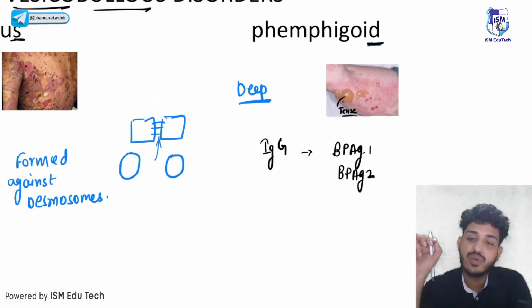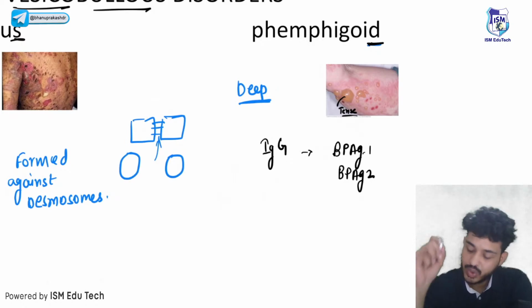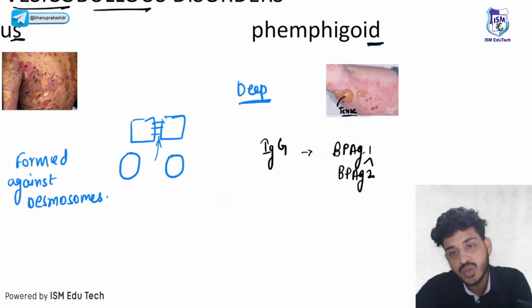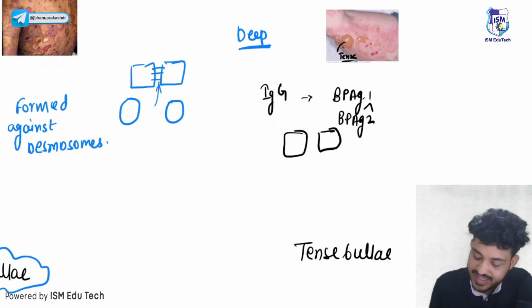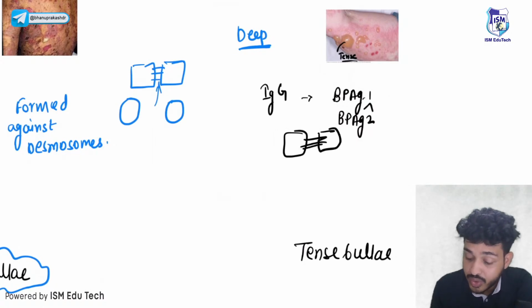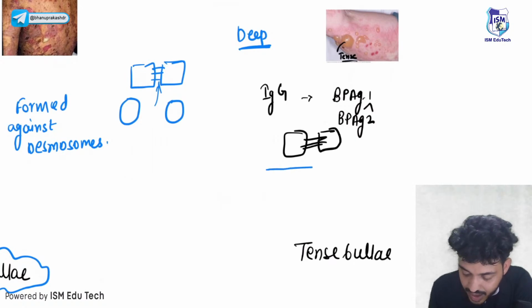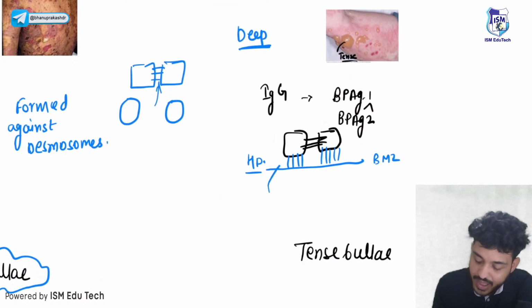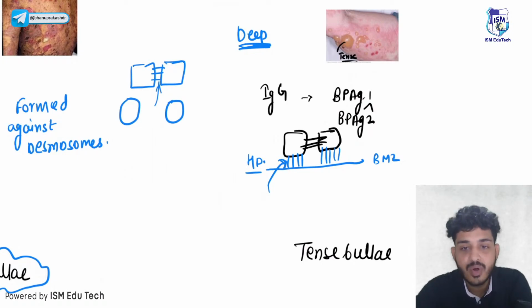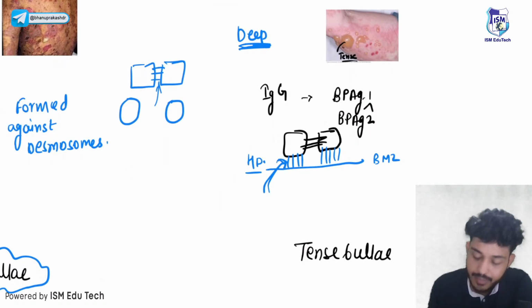Okay, IgG is formed against BPAG1 or BPAG2, more commonly BPAG2. Okay, then what will happen? Suppose these are your two keratinocytes. They are bound together with the help of desmosomes. But I told you these keratinocytes are bound to the basement membrane with the help of hemidesmosomes, with the help of hemidesmosome protein. Now the rupture will be here. So it will be a deep bulla, and the problem will be in the basement membrane zone.